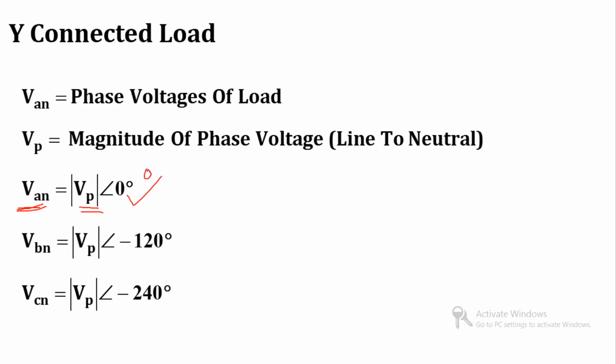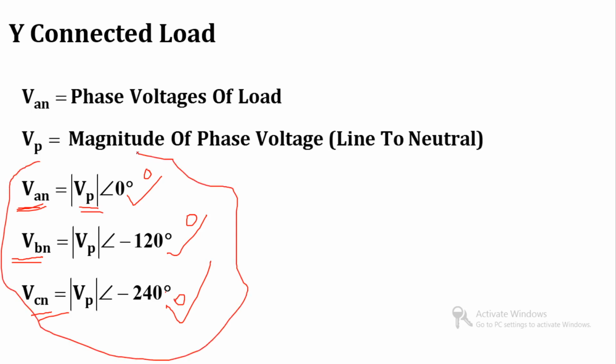Again I will take the reference voltage of phase A. VBN is at an angle minus 120 degree, and VCN is at an angle minus 240 degree. Clear? So this is the notation I will use for the load side.